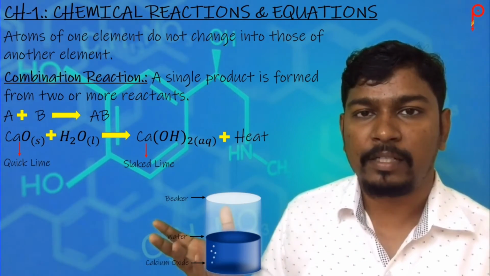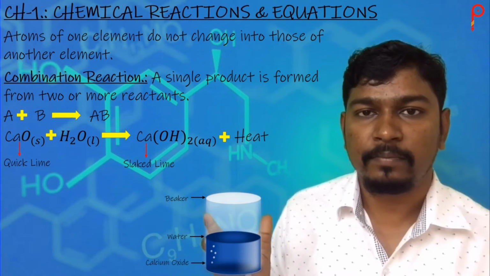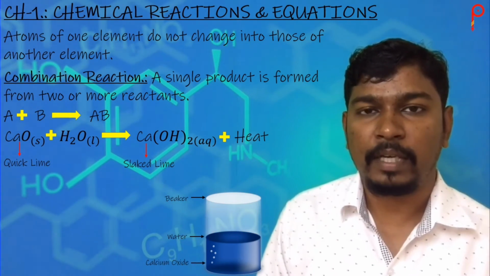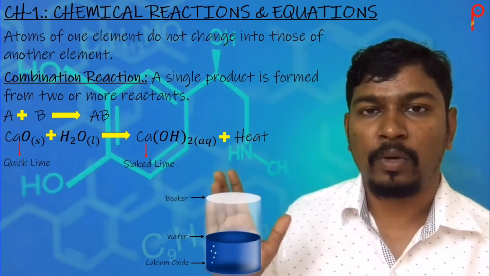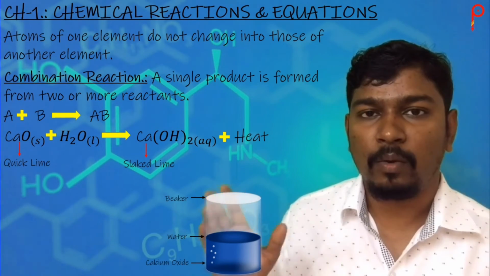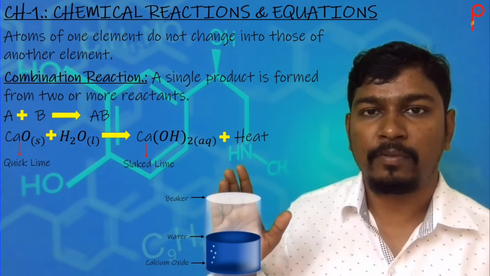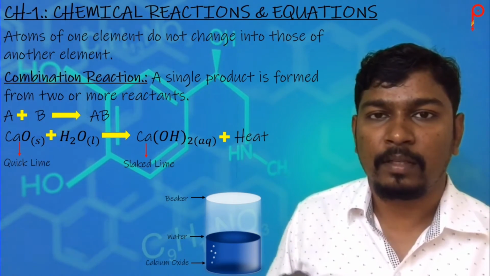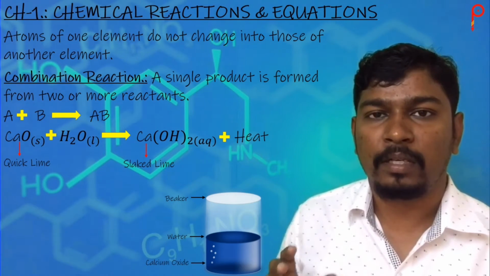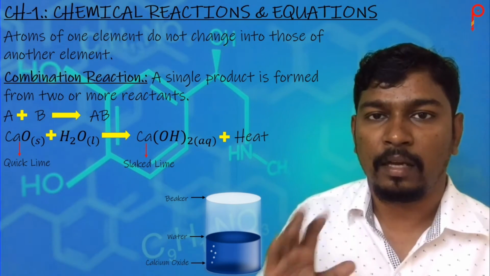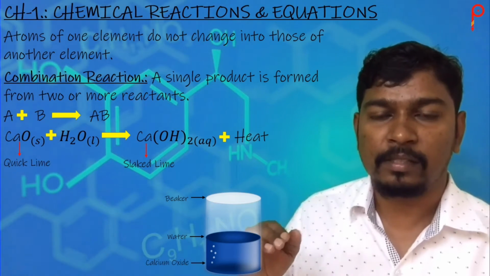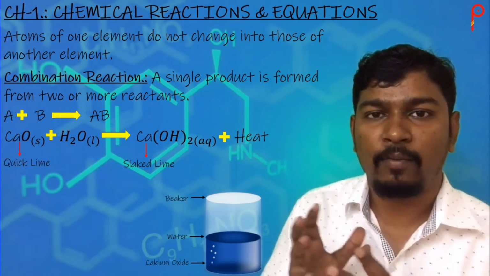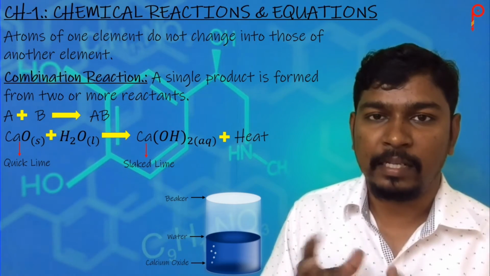Now in continuity, let's take one more example of compound. Let's take calcium oxide in a beaker, add some water, H2O, and the product that we get will be Ca(OH)2. CaO, calcium oxide, will react with H2O, water. Now when we touch the beaker, the temperature of the beaker is a little higher than earlier. It means during the reaction of calcium oxide and water, there is some heat released.